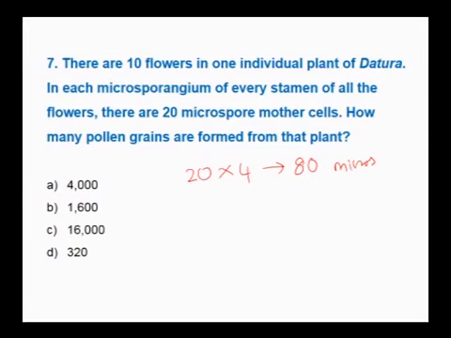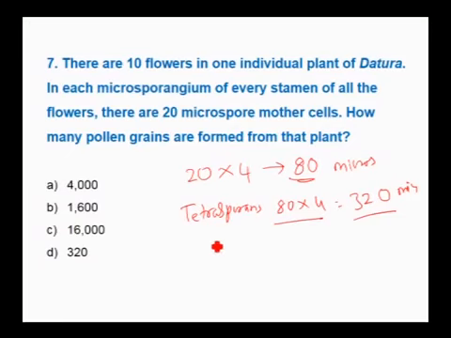The flowers of Datura are dithecous, tetrasporangiate. From one chamber 80, therefore for 4 chambers, that is for one stamen, 80 into 4, it is 320 microspores produced from one stamen.